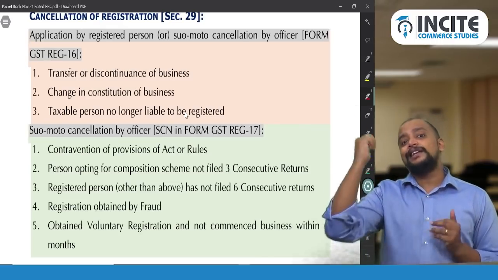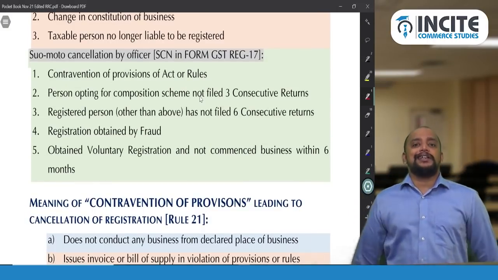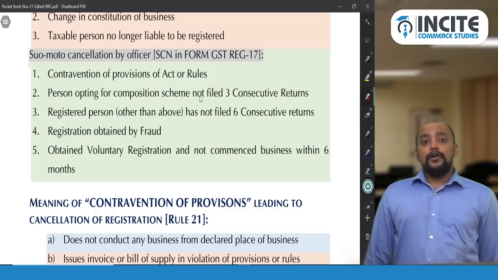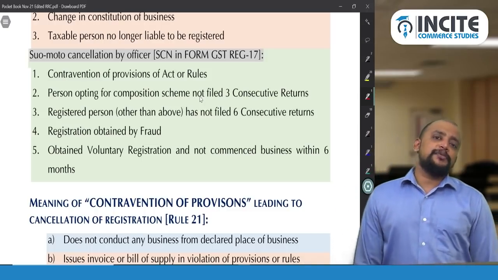There are five other cases where the proper officer will initiate cancellation. Number one, contravention of the provisions of the act or rules. What is the meaning of contravention of the provisions of the act or rules?